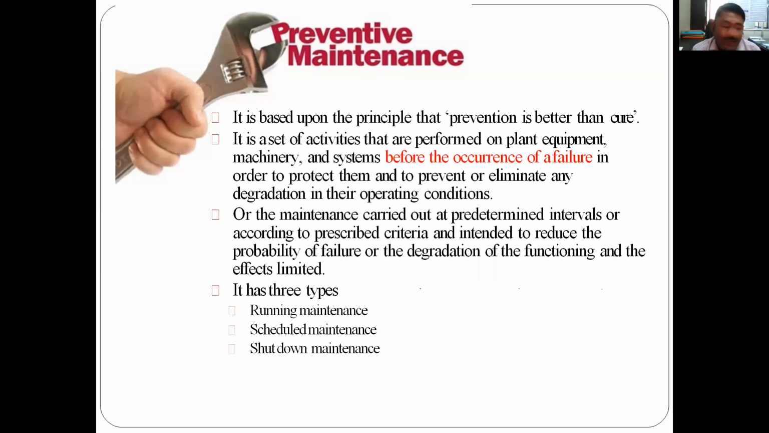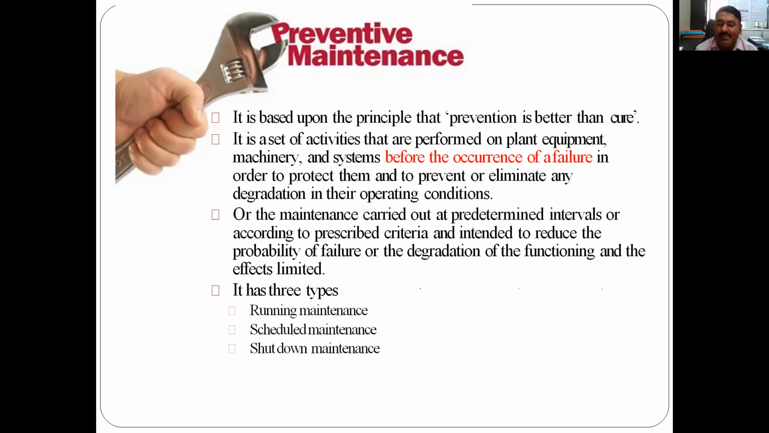Predetermined intervals, after 15 days, after 1 month, whatever, this will be carried out and is intended to reduce the probability of failure. The aim is to reduce the probability of failure. We cannot say that 100% there will be no maintenance or no breakdown if we go for preventive. No one can say that, but there are chances that no failure or less failure will occur if one goes for this preventive type of maintenance.